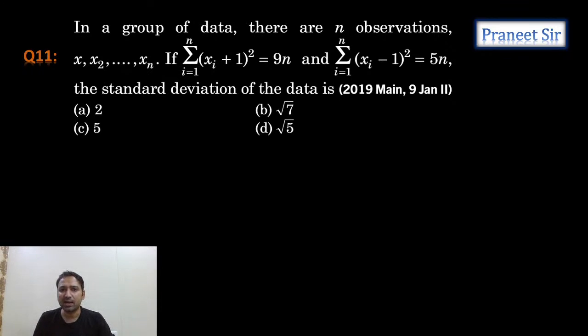In a group of data, there are n observations. Sigma i equals 1 to n, (xi plus 1) whole square is given, and (xi minus 1) whole square is given. Then the standard deviation of the data, we need to calculate. So let's do this question, guys.